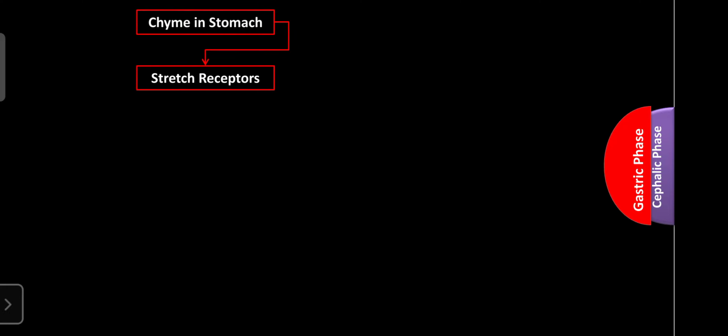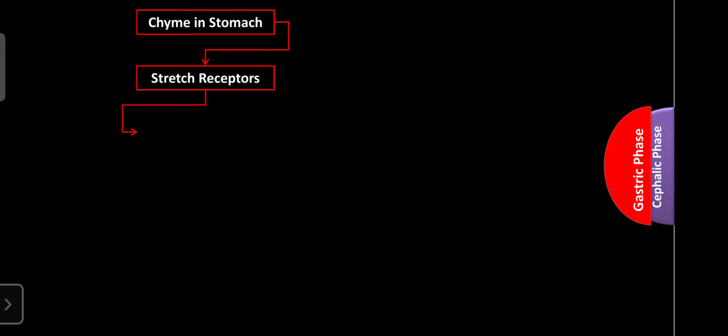When the stomach is expanded, the stretch receptors give the signal to the brain or to the gastric gland. Then the gastric gland or the brain are involved in the regulation of the secretion of gastric juice. So that phase is known as the gastric phase. This phase begins only when the food or chyme enters the stomach, activating the stretch receptors present in the wall of the stomach.